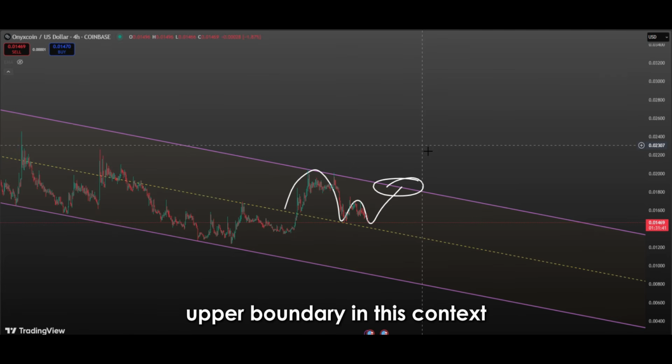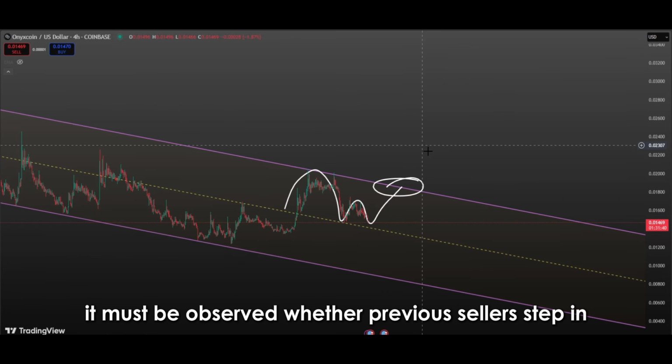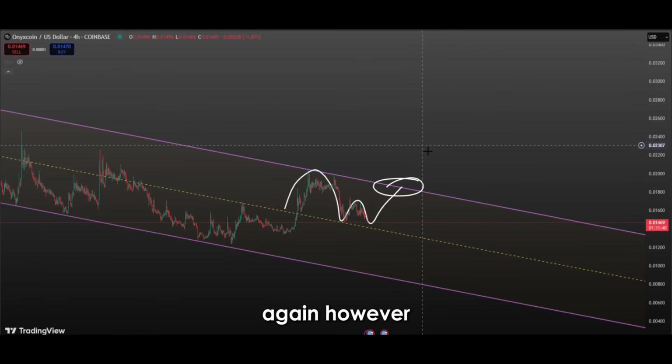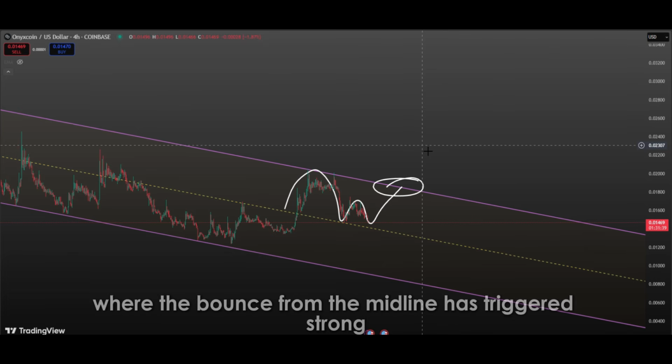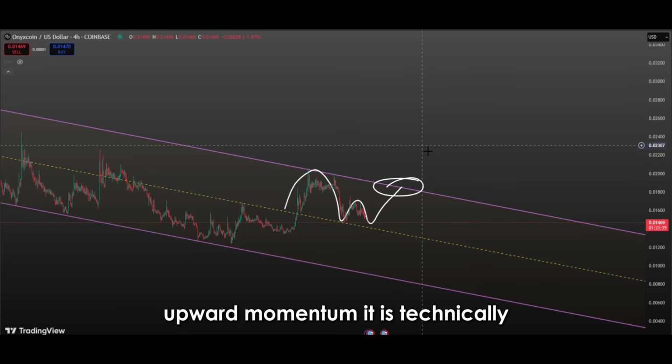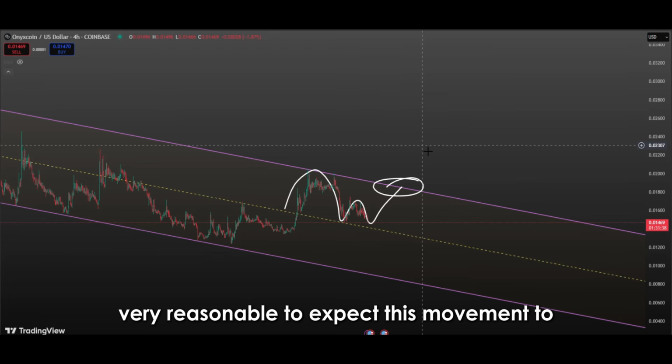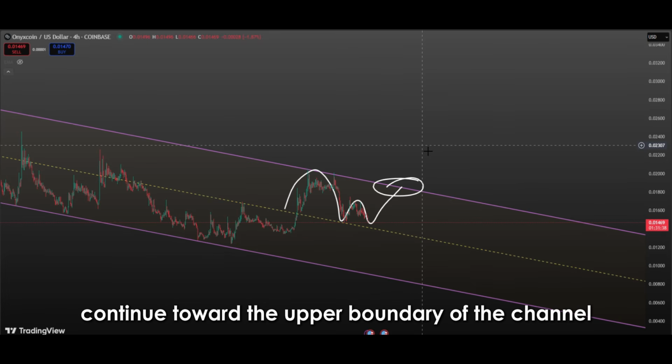In this context, the upper band of the channel is both a strong resistance zone and a potential profit area. When the price reaches this band, it must be observed whether previous sellers step in again. However, considering the current scenario, where the bounce from the midline has triggered strong upward momentum, it is technically very reasonable to expect this movement to continue toward the upper boundary of the channel.